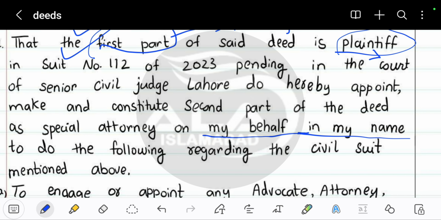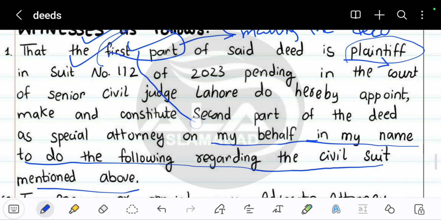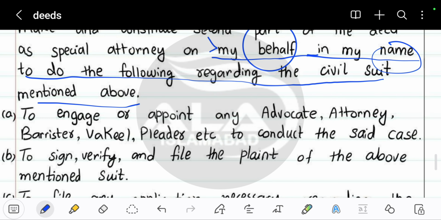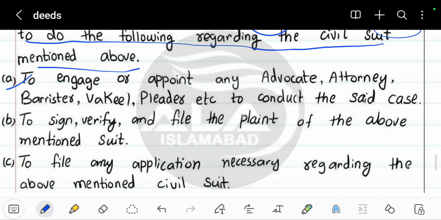On my behalf, in my name, to do the following regarding the civil suit mentioned above. So basically this person says here that on my behalf he will do everything using my name, because this person over here might be busy and cannot go to court, so he wants this person to do all his work. That's the reason he made this power of attorney. Then we have the second point.